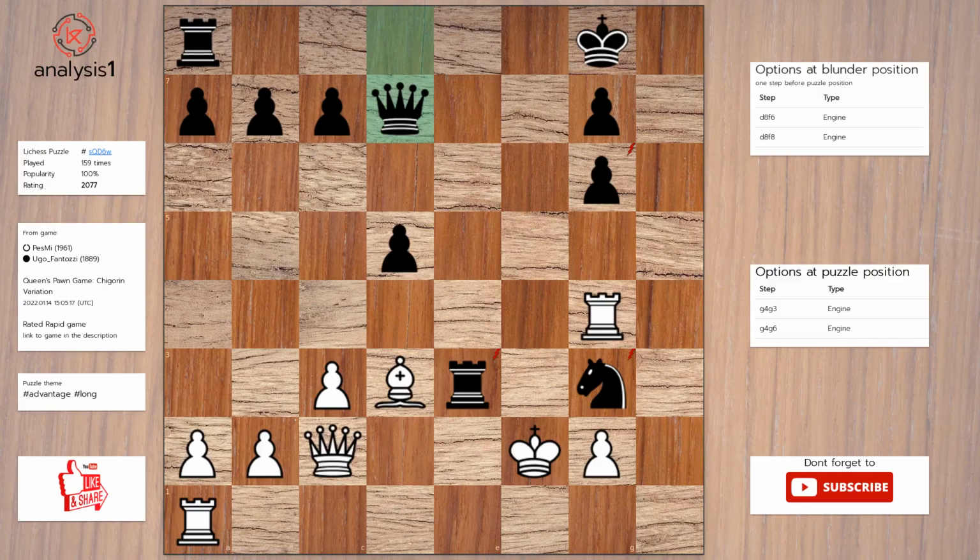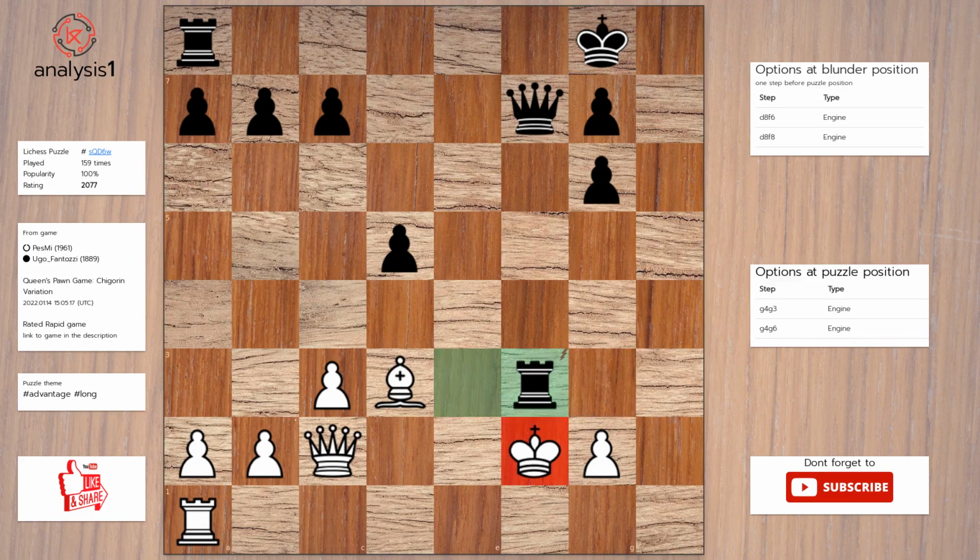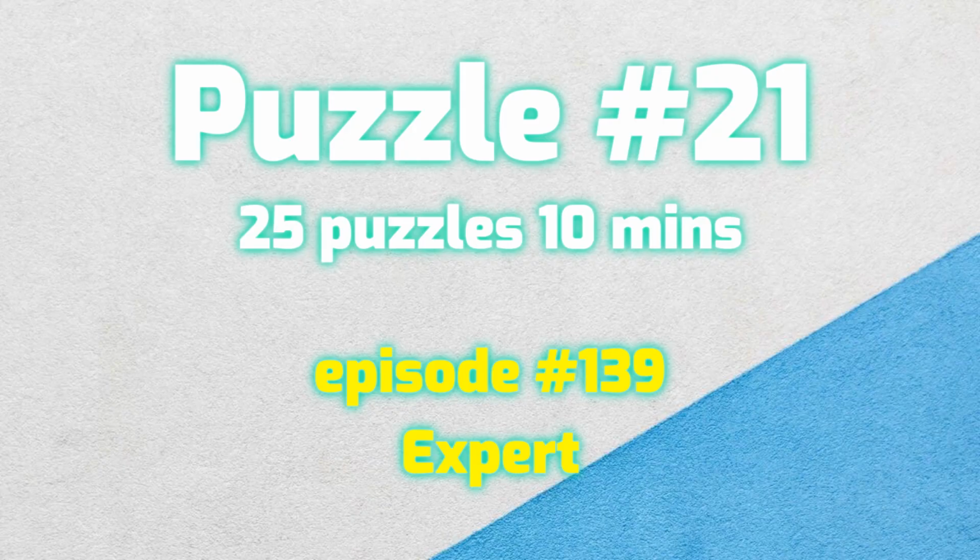Another puzzle. Puzzle position vulnerabilities are rook takes pawn. Rook takes knight. Bishop takes pawn. King takes rook. There are no checks in this position. Answer to this puzzle is rook takes knight. Queen to f7, check. Rook to f3. Rook takes rook, check. Pawn takes rook.